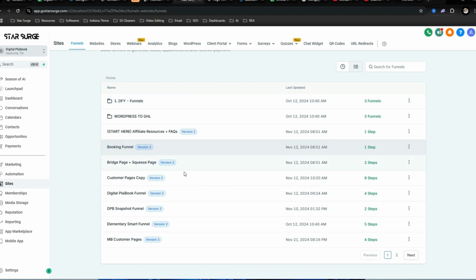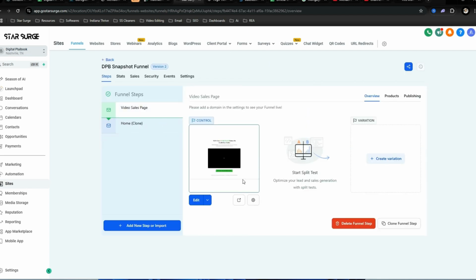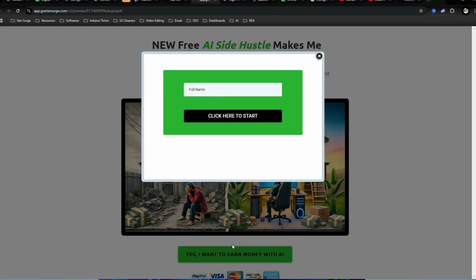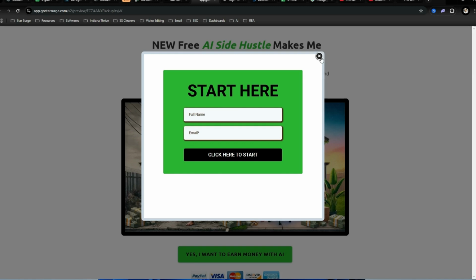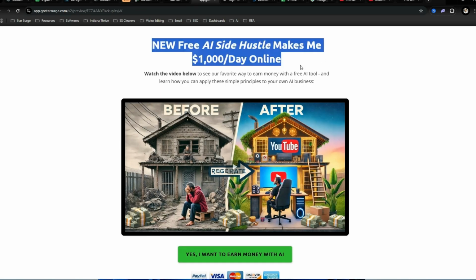So the one that I just want to demo right here is just going to be the DPB snapshot. And what this is, it's just a quick and easy funnel, because a lot of your traffic is going to be coming from short form content that you're posting everywhere. So when someone clicks on this link, they want a little bit more information before you can allow them to enter in their email and first name to get you on their email or newsletter. So right here, it's going to be whatever AI tool that you decide to promote, and then just a little video.